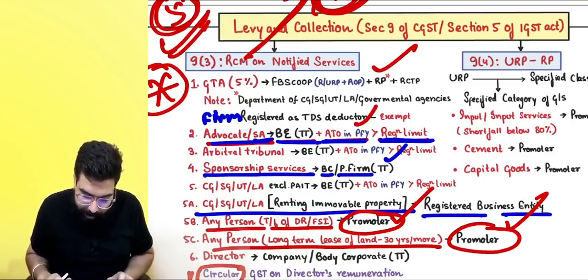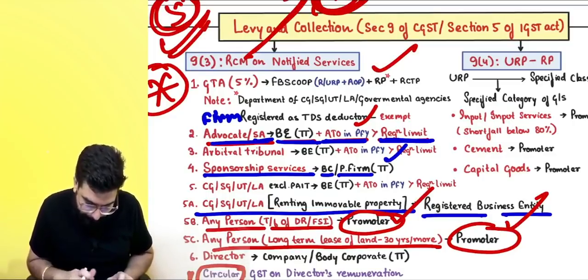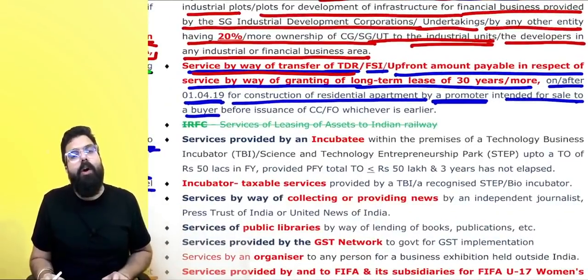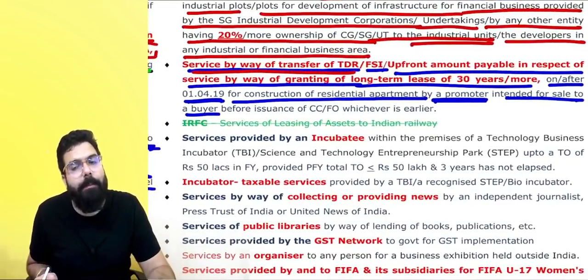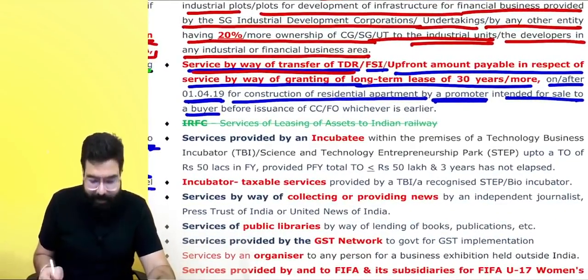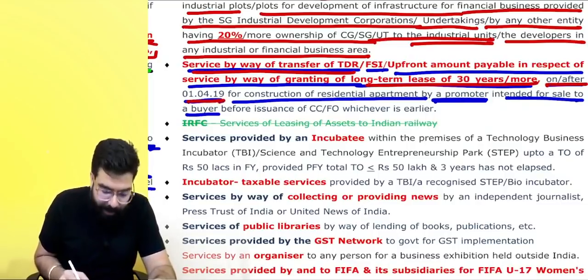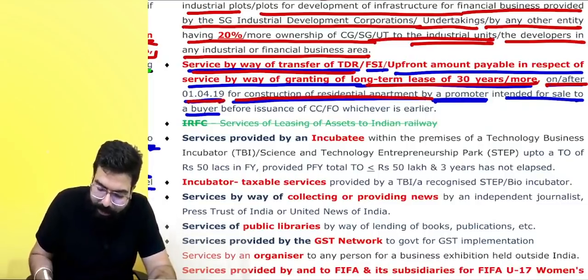see over here, everyone, what are they telling? They are telling over here that services by way of transfer of TDR or FSI or upfront payment payable in respect of supply of services by way of granting of long-term lease on or after 1/4/2019 for the construction of residential apartment.